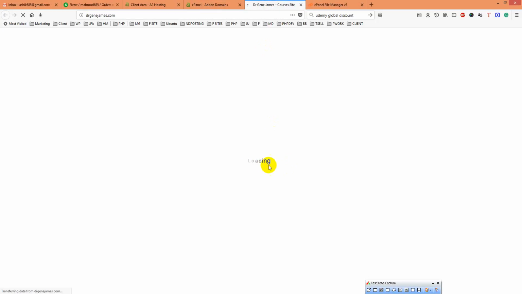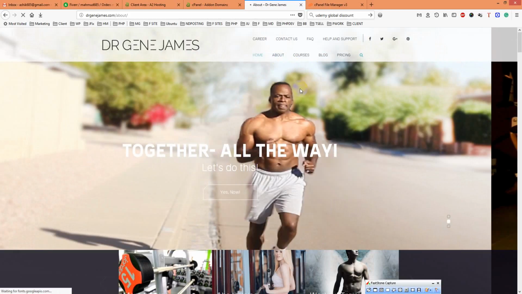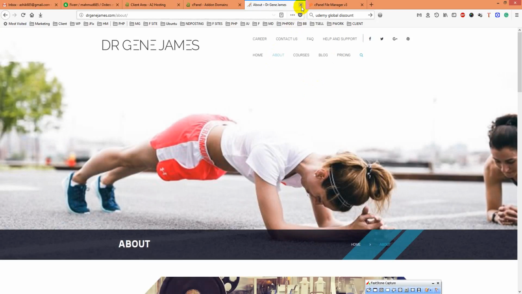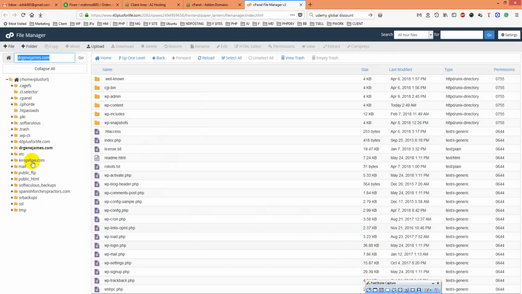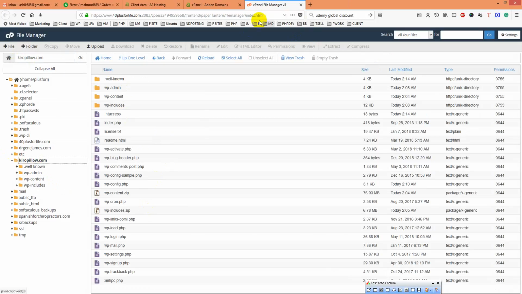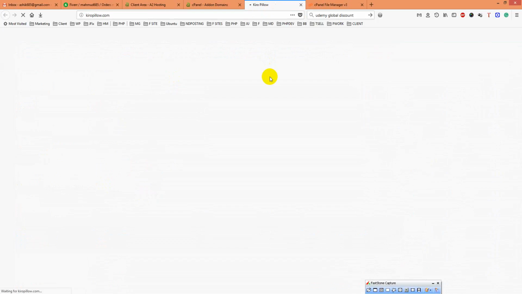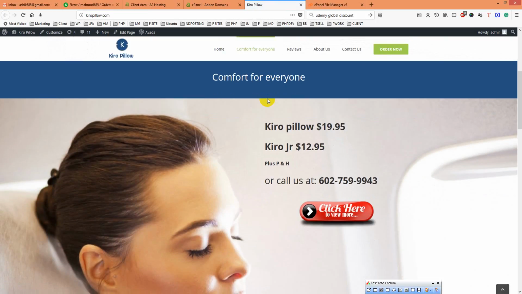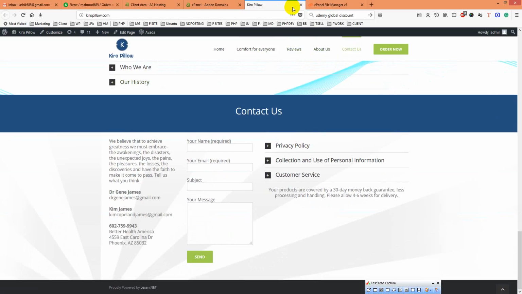Moving is done, and it is loading. It takes a few minutes, and it is working fine too. Every link is working, everything is working fine. So this is the site. Next site is kilopillow.com. Here all files are moved, and this site is working fine too. And if you check reviews, about us, contact us, everything is working fine.